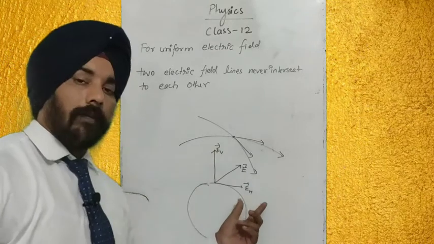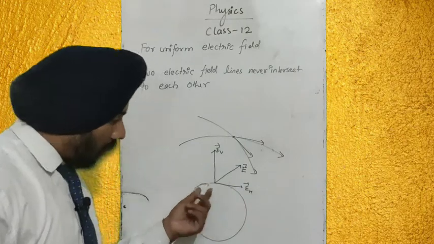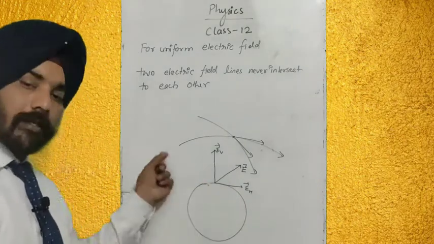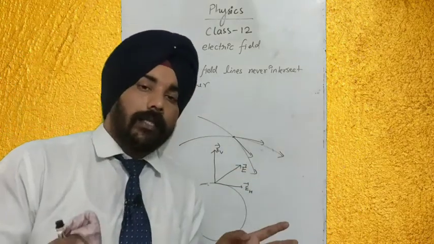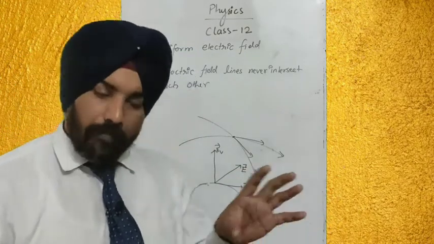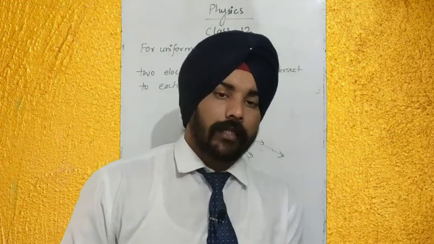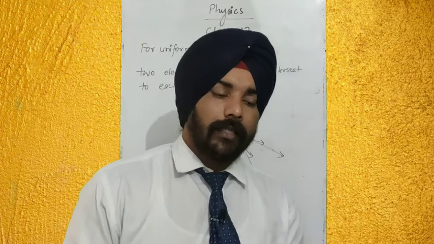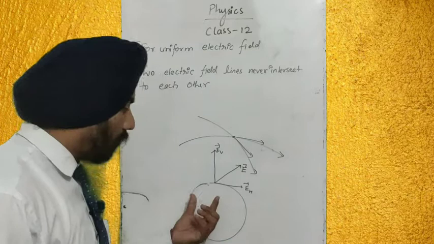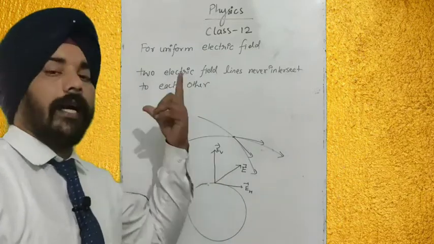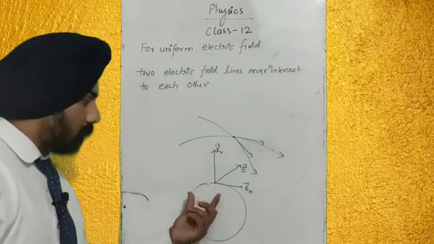So the horizontal component explains that the charged particles present on the surface will move on the surface, and there should be a current on the surface. But at equilibrium we have not seen any current on the surface of a conductor carrying a charge. That means practically no current is present on the surface of the conductor. It means electric field lines originate normal to the conductor. Okay, I hope you understood this concept.